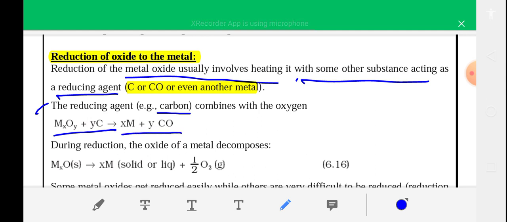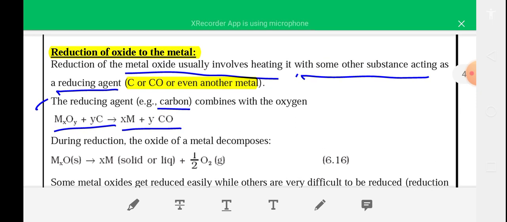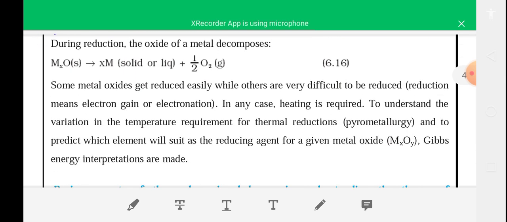During the reduction, the oxide of the metal decomposes to give metal and oxygen. So the main step of extraction of metal is reduction. In this step, the metal oxide is converted into metal, and for this you have to heat the metal oxide with a reducing agent. So this is thermal reduction.